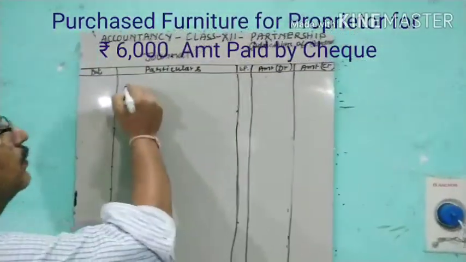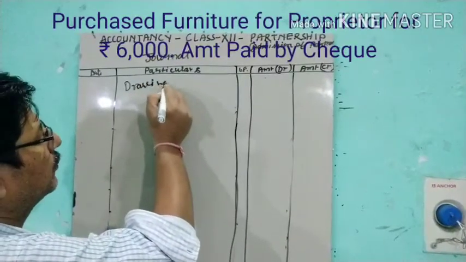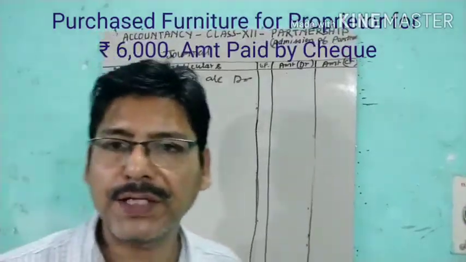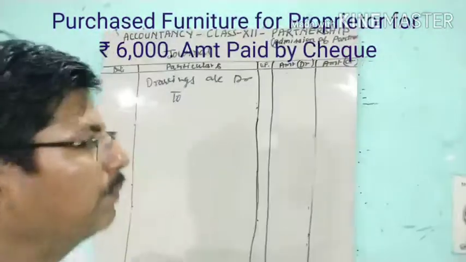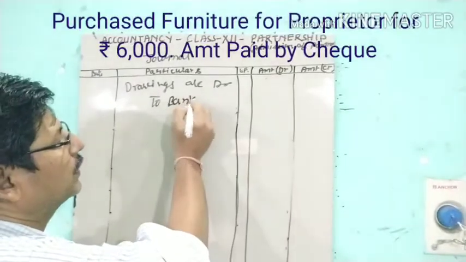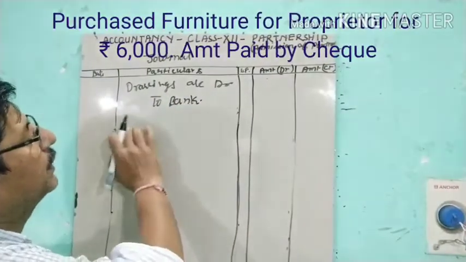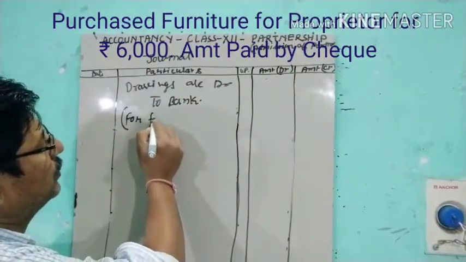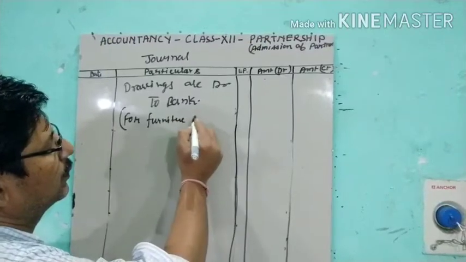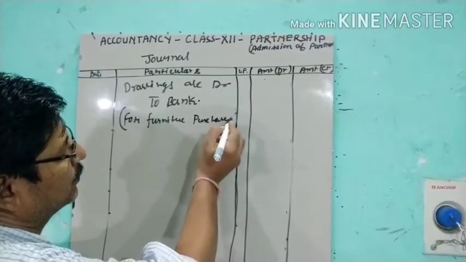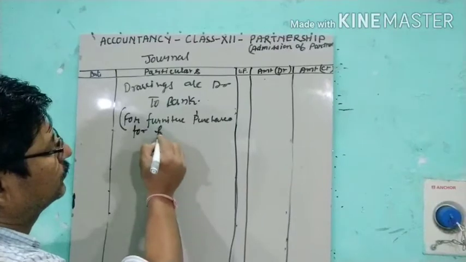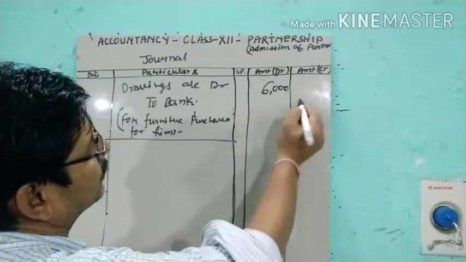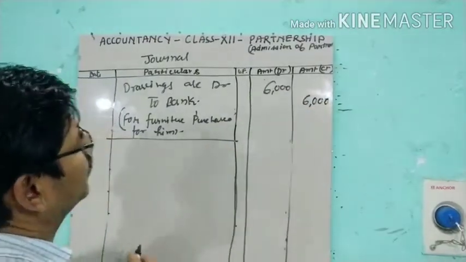So drawings account debit to bank account, because this payment has been made by cheque and bank is paying, for furniture purchased, and that is for 6,000 rupees. So 6,000 rupees we'll put it here.